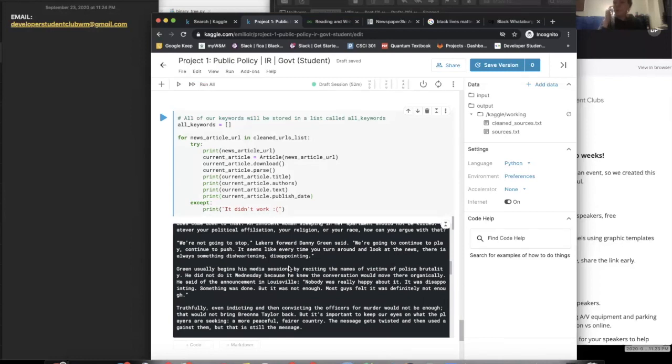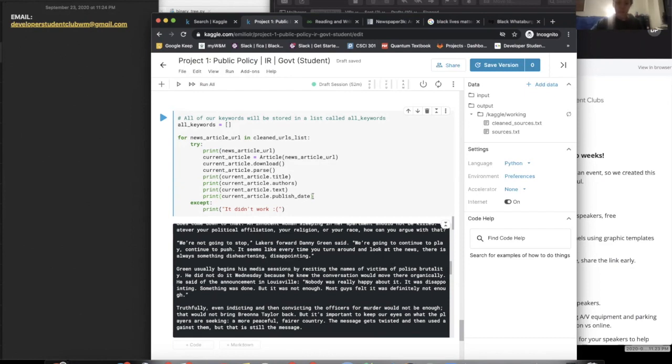So for future reference, if you were doing a project, we thought this would be useful, especially to do it with the library resources. You could search for something and then pull everything out of it, and you could do some fancy processing. Or, in this case, if you wanted to get information about a current event, like for international relations or public policy research, then you could also use the script for that.